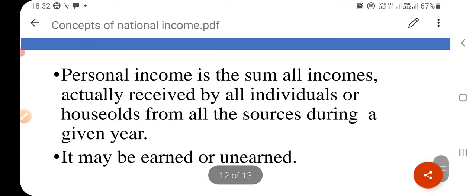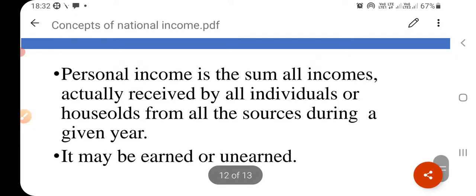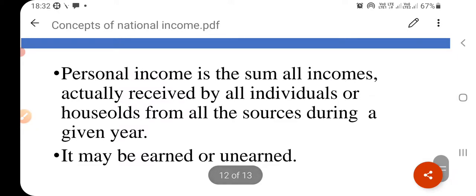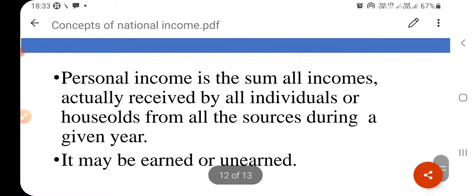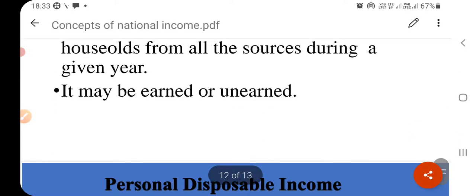For example, if I am doing a job, I get a salary. That is called earned income. Unearned income means, for example, if my forefathers have given me any property and I get income from that property, or if I get any gift. Interest on savings is also unearned income. So personal income may be earned income or unearned income.